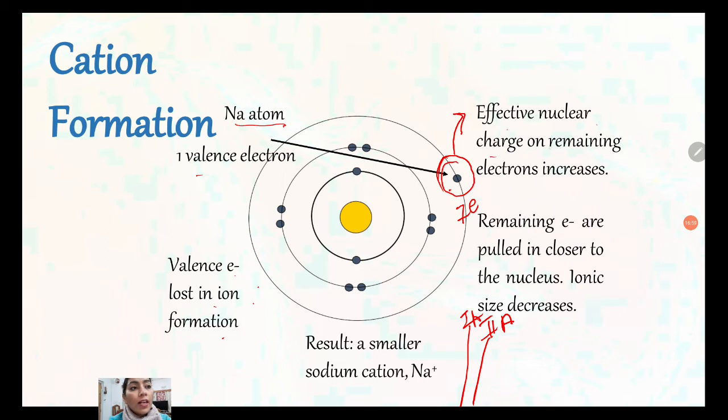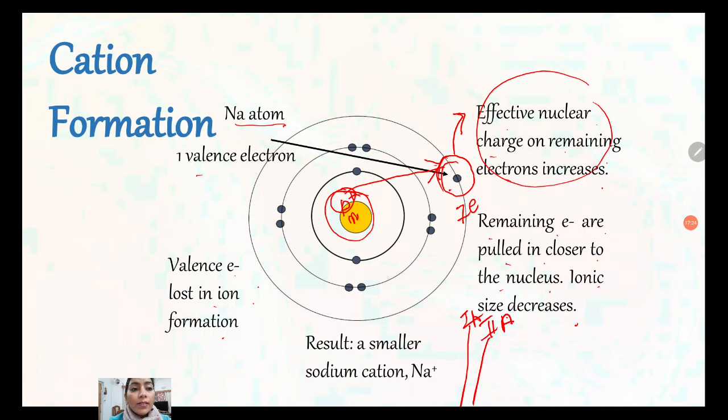Effective nuclear charge on the remaining electrons increases. Remaining electrons are pulled in closer to the nucleus. Ionic size decreases. What is the effective nuclear charge? The nucleus is there, so positively charged protons and neutrons are present. So the proton is creating a positive charge on the electron. That is called the effective nuclear charge.